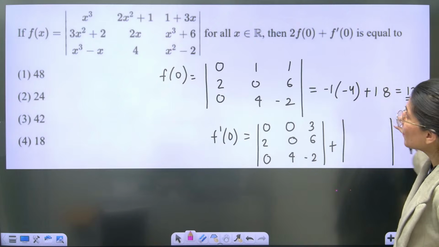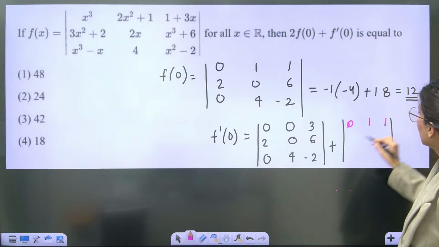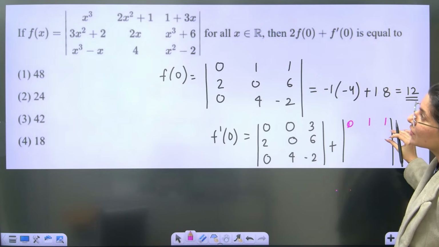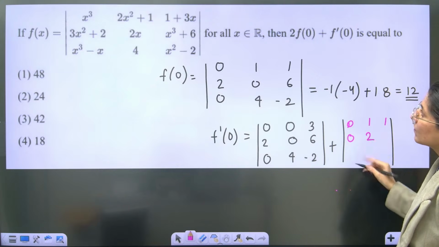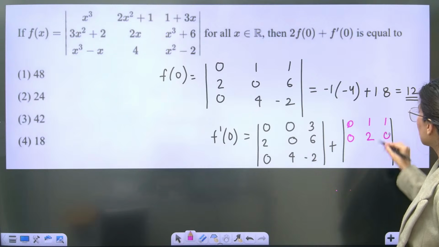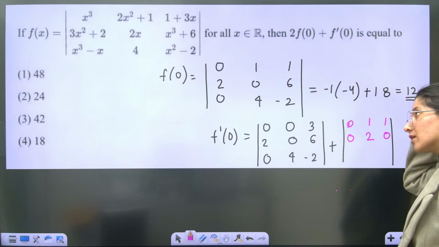So basically row number 1, just plug in 0 as it is without differentiating. This is 1, this is 1. Row number 2, differentiate and then put 0. So 6x, put 0, you will get 0. This is your 2. Differentiate. So this is 3x square plus 0, so 0. What about this? If you differentiate 3x square minus 1, put 0.